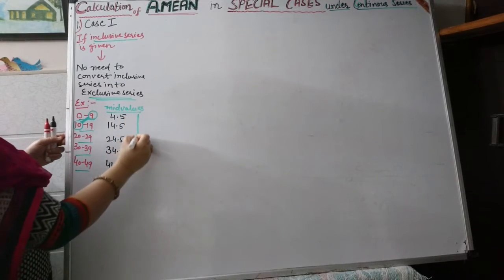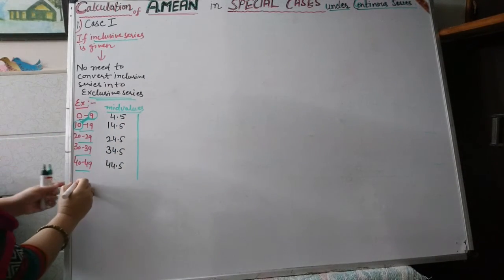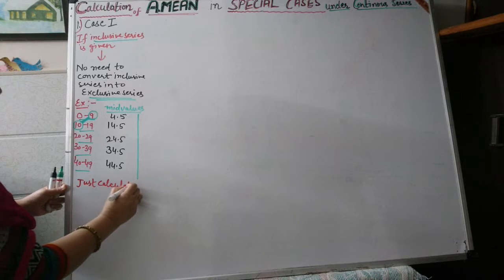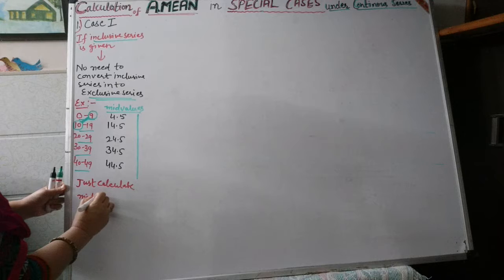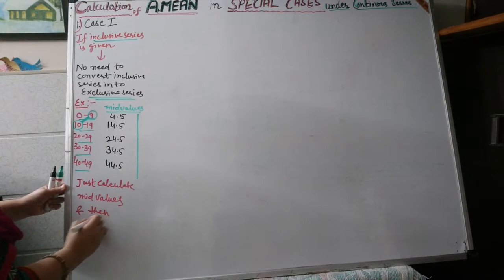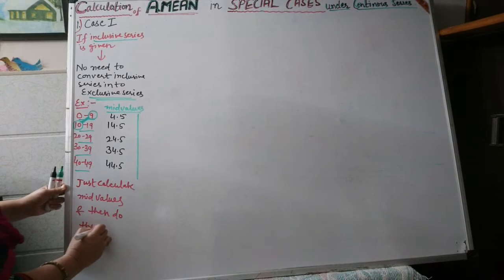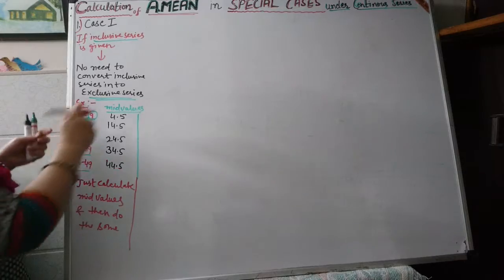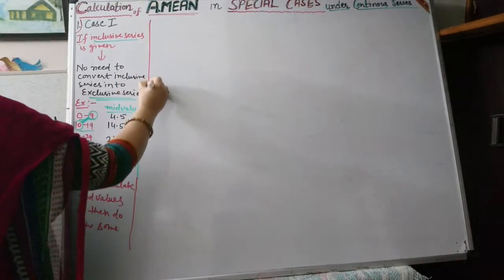Just calculate mid values and then do the sum. In this way we can do all the calculations.